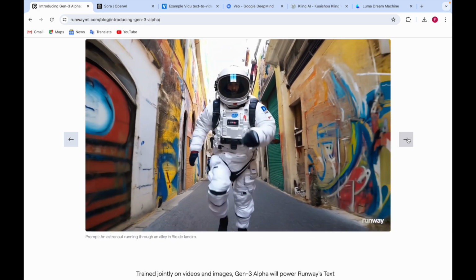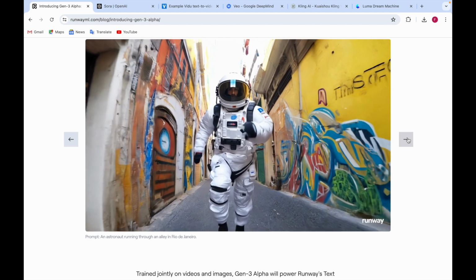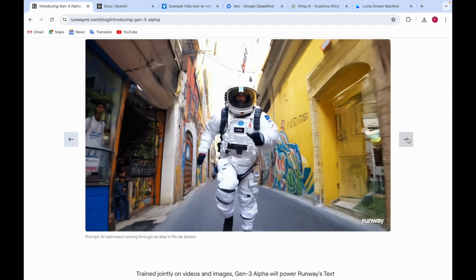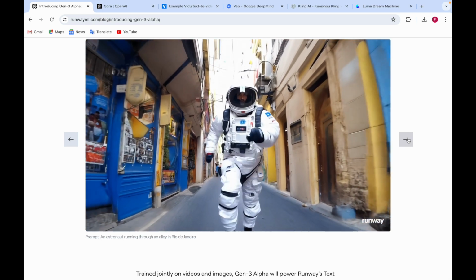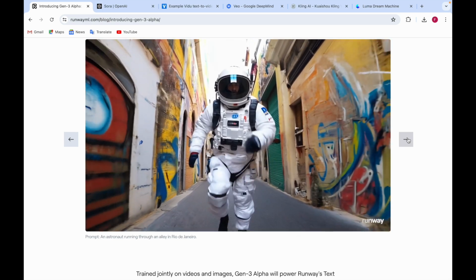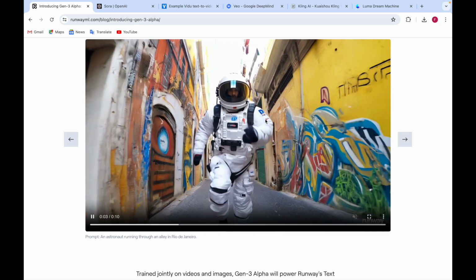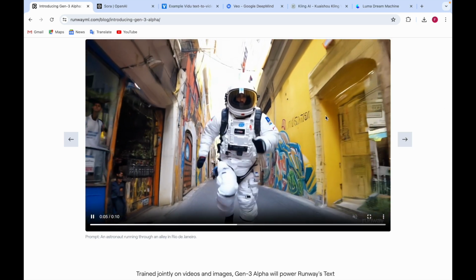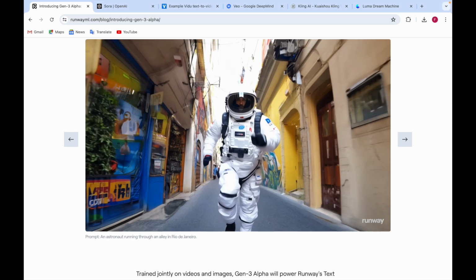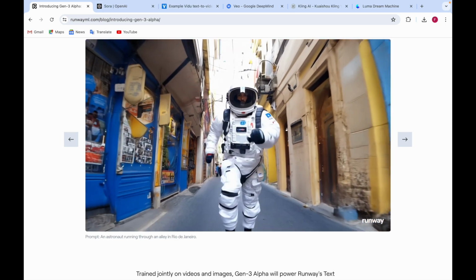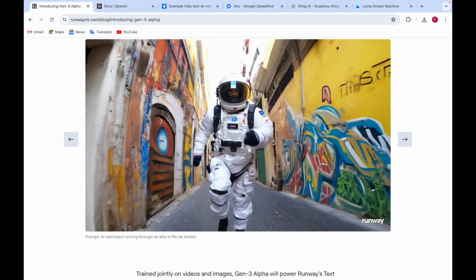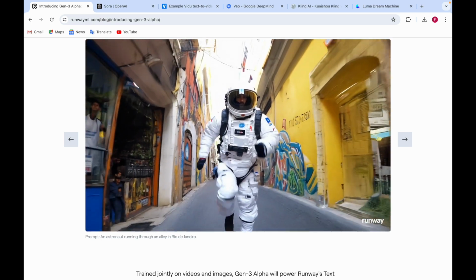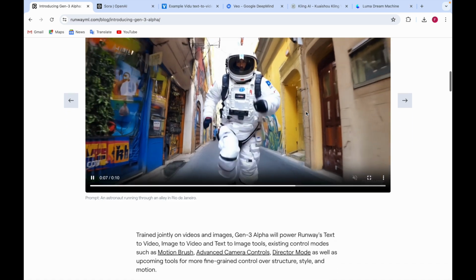This is good. Okay, this one is the astronaut running through an alley. It looks more like he's floating. He's running through an alley in Rio de Janeiro, which means he's in Brazil. And if you look at the walls, don't you think these walls are kind of moving a little bit? Especially that yellow one. If you look at it, it looks like it's moving a little bit. There's a kind of weirdness in the video.